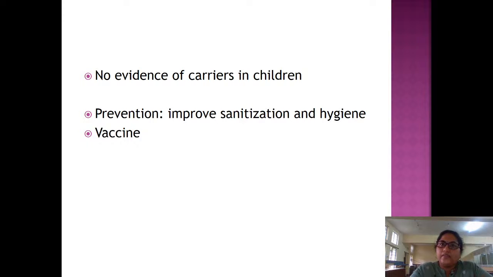And live attenuated Ty21a vaccine is also available. It is an oral vaccine. It is given only in children above 6 years who are able to swallow it, and it is not available in India, so we are not bothered much about it. We should know about the typhoid conjugate vaccine and Vi polysaccharide vaccine.